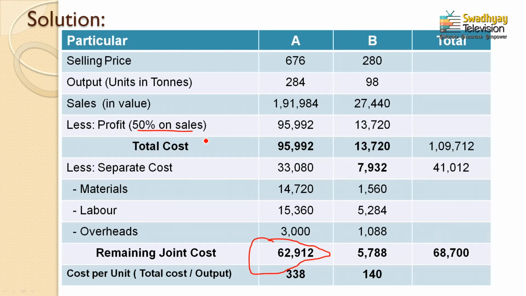Now the final answer of this question: what was the cost price of the particular product A? The total cost is 95,992. This is your total cost of product A, and the number of units of output is 284. So 95,992 divided by 284, the cost per unit, see the last line, comes to 338. This is the cost per unit, or cost per ton, of product A.